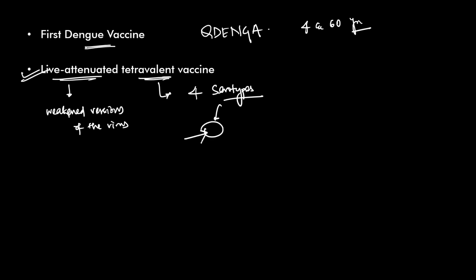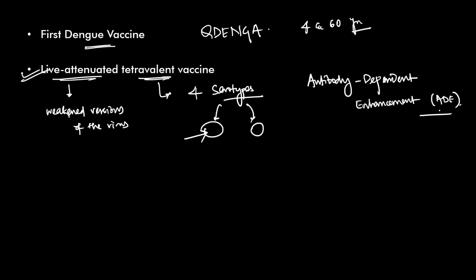If they're infected later by another serotype, the chances of severe dengue actually increase because of a phenomenon called antibody dependent enhancement, ADE.